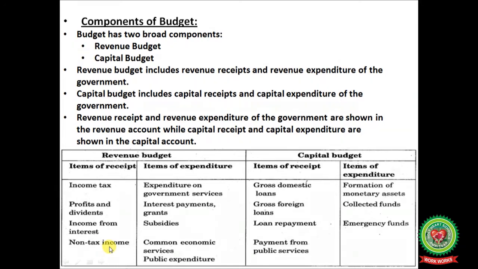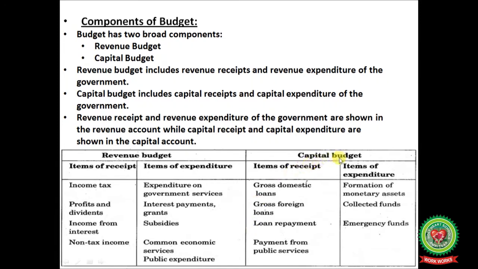Non-tax income like fees, fines, penalties, escheats and forfeitures. Next one is items of revenue expenditure, that is expenditure on government services, interest payments, grants, subsidies, common economic services and public expenditure. Public expenditure like expenditure on roads, railways, public schools and government hospitals.